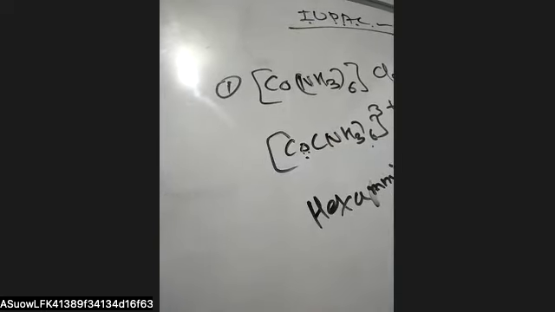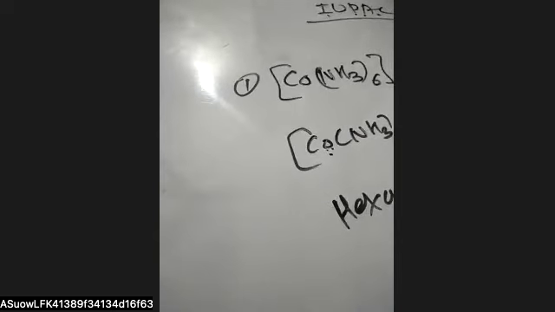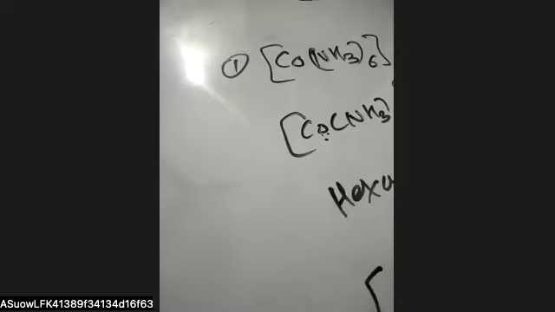But if you have the metal ion in the anion, for example a complex like [Co(CN)6]3- with K3, here we write the cation first, potassium, then hexacyanocobaltate, because the metal is present in the anion.